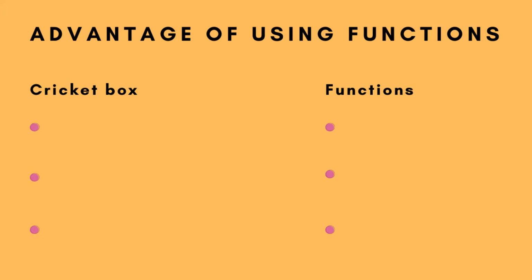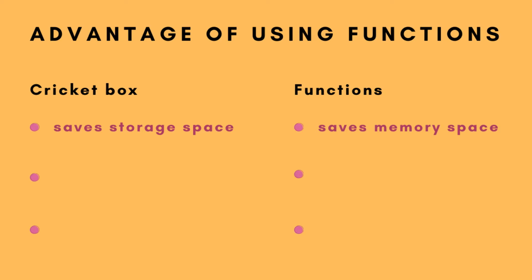Now let's discuss the advantages of functions in a fun way. You can see on screen that the left hand side is dedicated to the cricket box and the right hand side is dedicated to functions. So let's start. Instead of having three different kits for three siblings, they shared one kit, hence it saved the storage space in their home. Similarly, writing a function one time instead of writing the same instructions multiple times saves memory space for us.